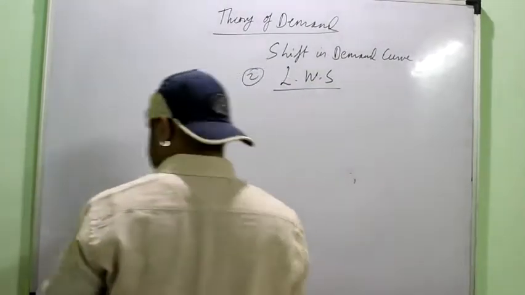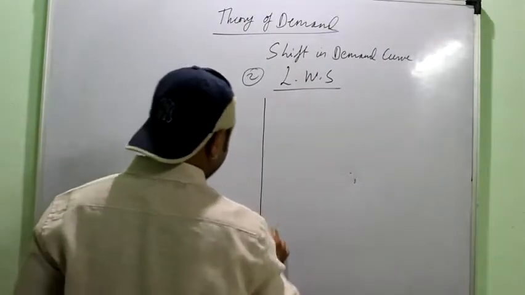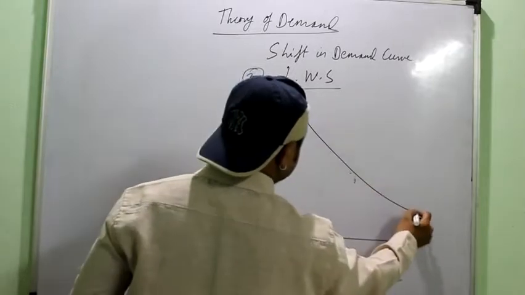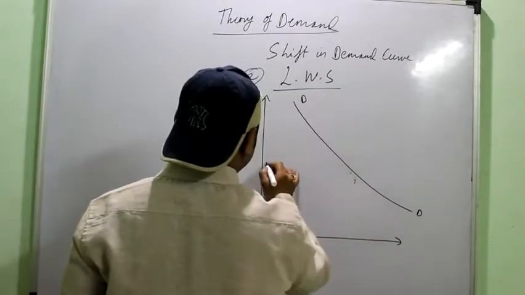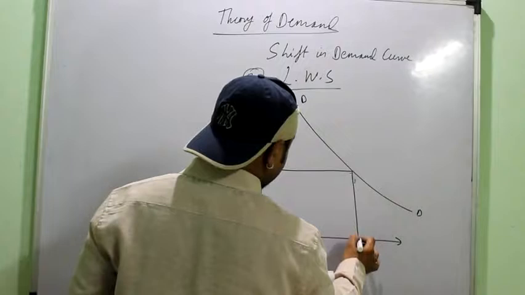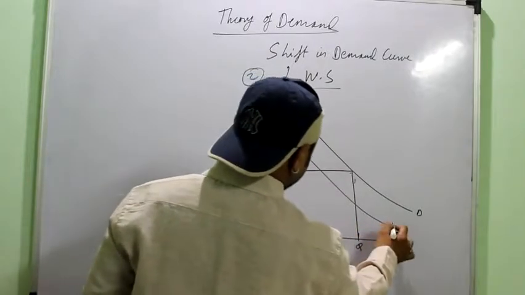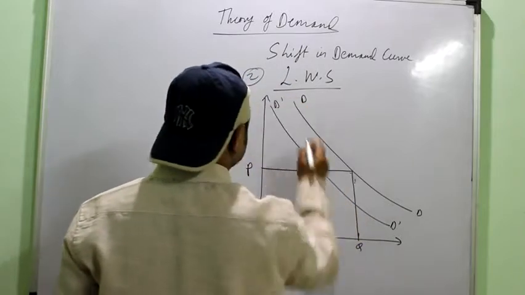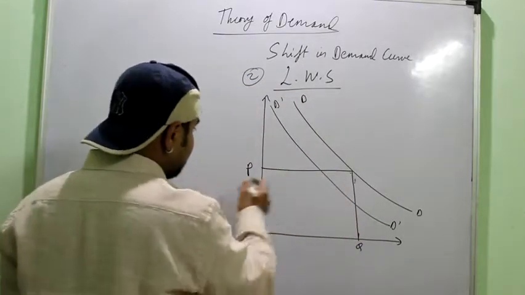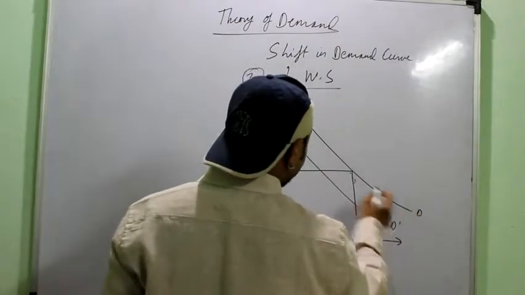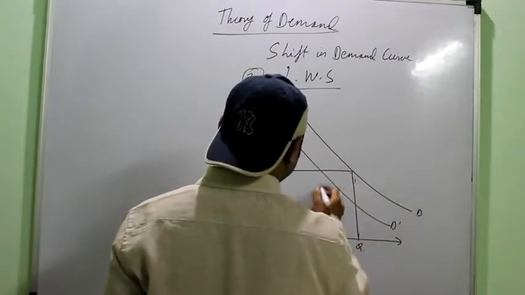Again, this also can be represented with the help of a diagram. Again you can see this is my original demand curve, DD, this is the original quantity, this is the original price.